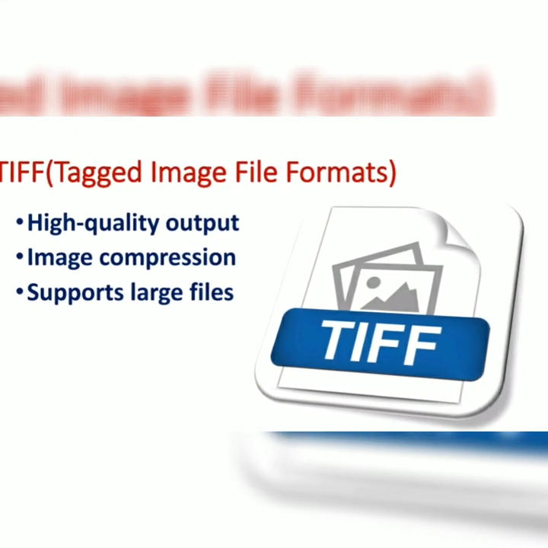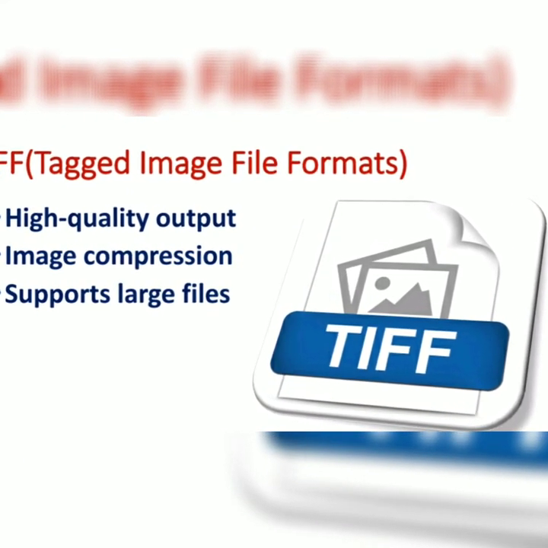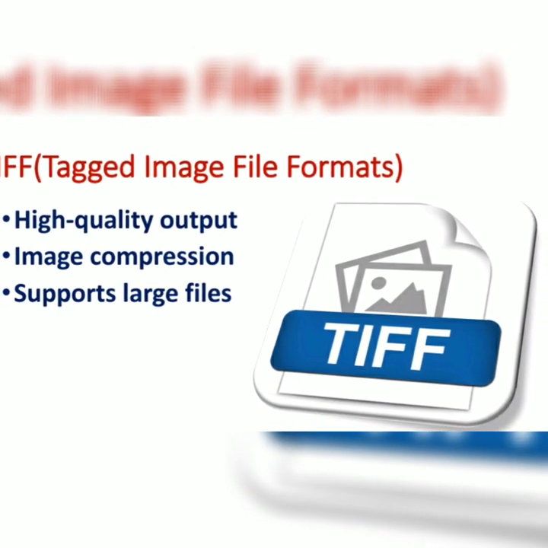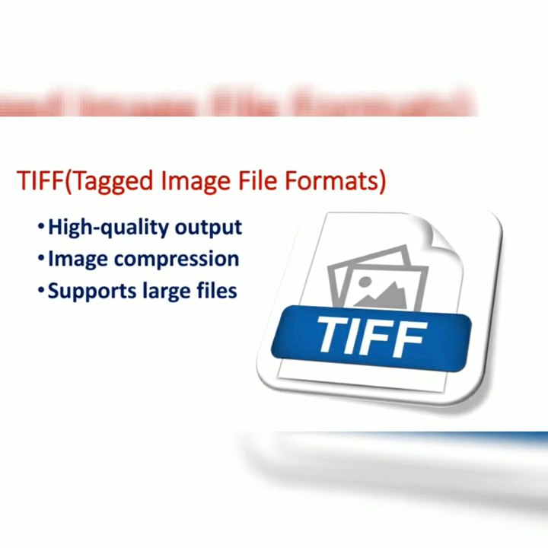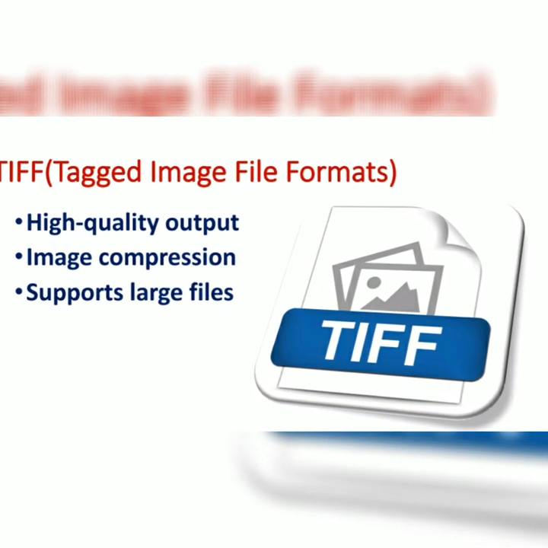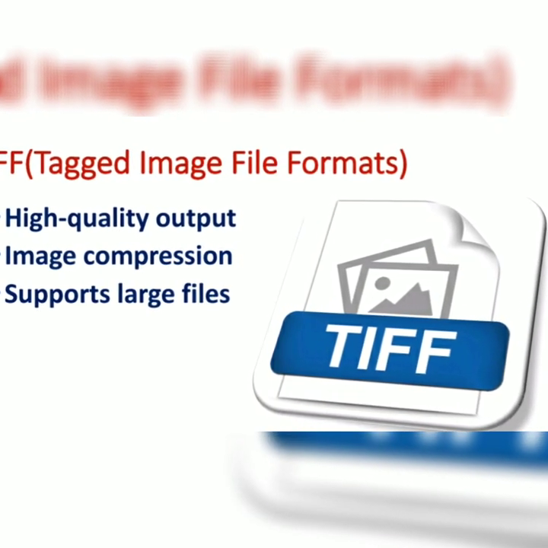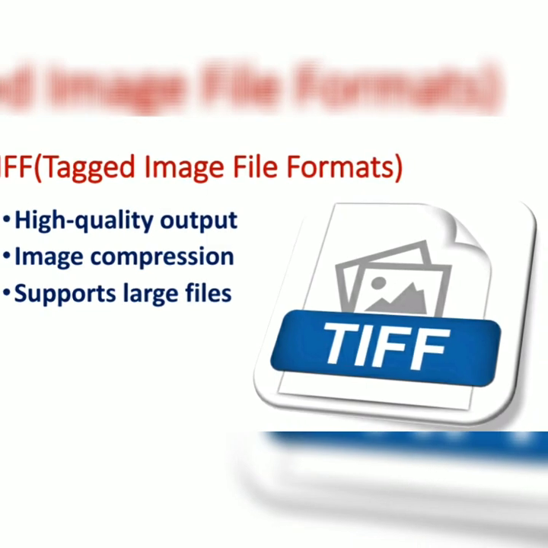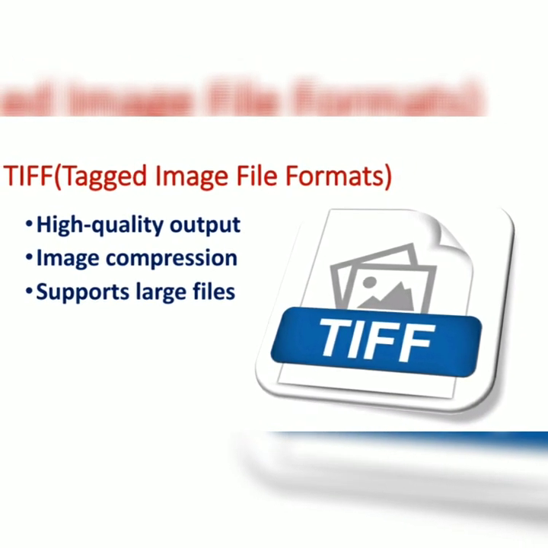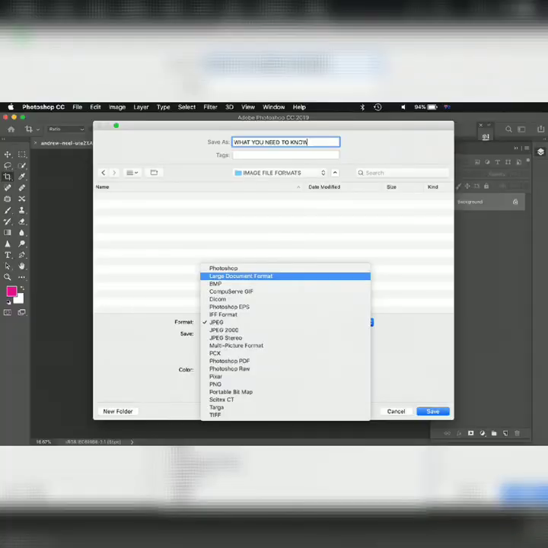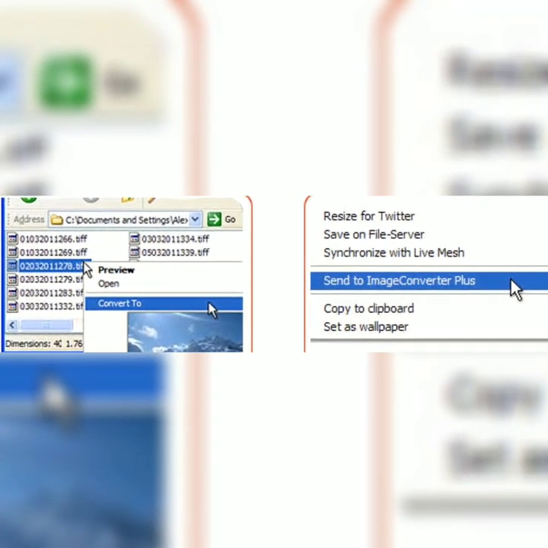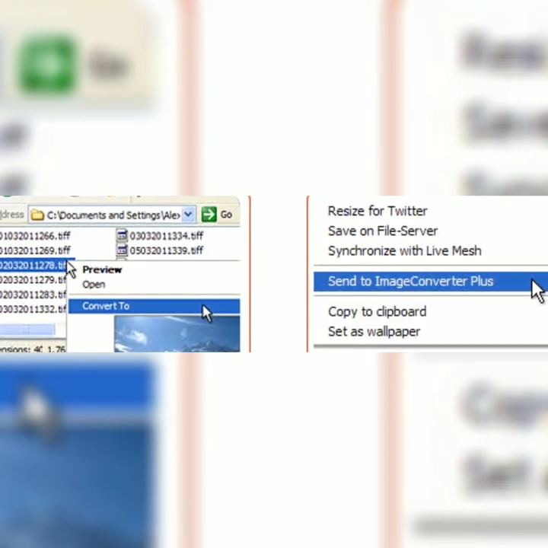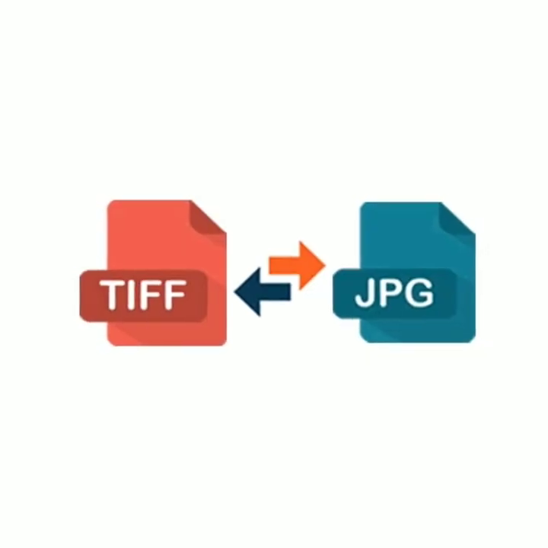So these type of files are mainly used for desktop publishing to produce a high quality output. Recent versions of these type of files support image compression, so that is very comfortable for transferring large files between computers. This is an example of choosing the file format in Photoshop, and this is another example for converting the TIFF image to some other image formats like JPEG.